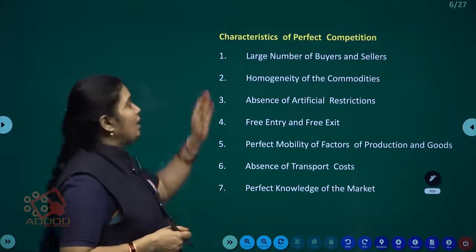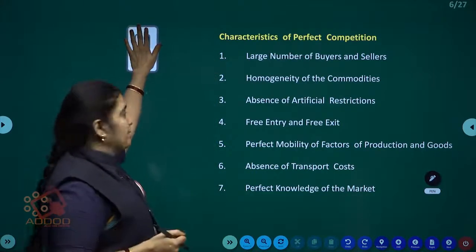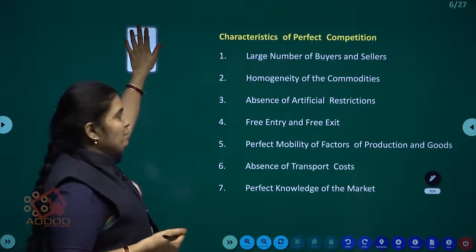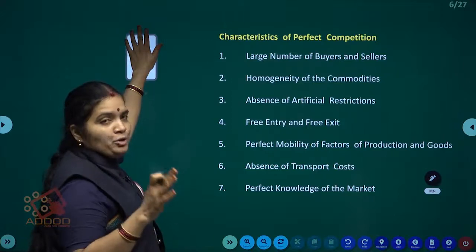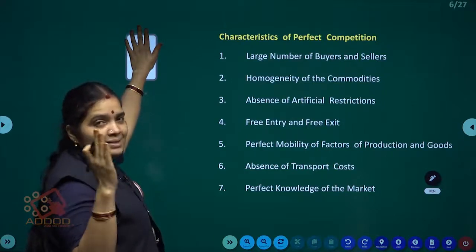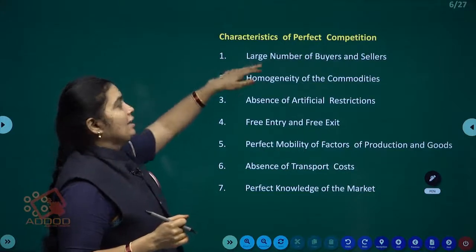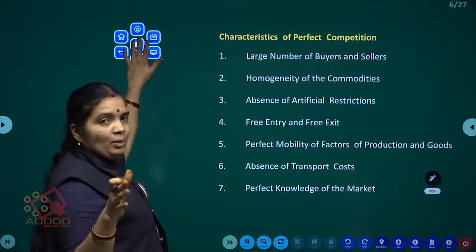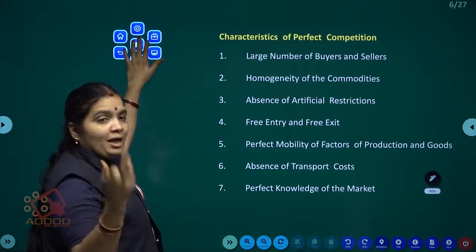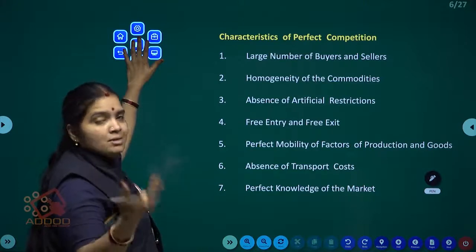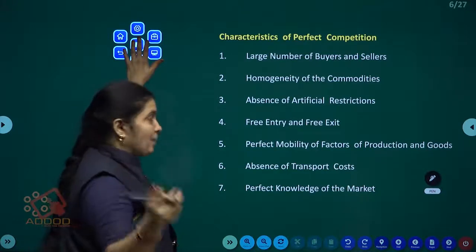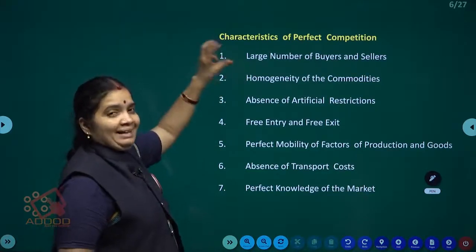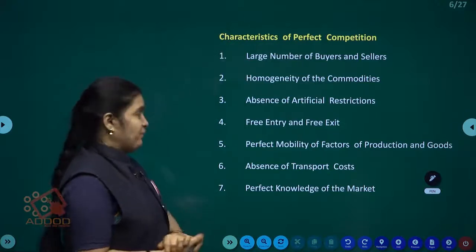Now we will see what are the characteristics of perfect competition. Number one, large number of buyers and sellers. Large number of buyers and sellers means there is no limit on the number of buyers and sellers. Okay, that is the first characteristic. Next one, homogeneity of commodities. Here all commodities look the same quality wise, color wise, and taste wise, they should also be the same. Those are called homogeneity. That is the second characteristic or second feature of perfect competition.